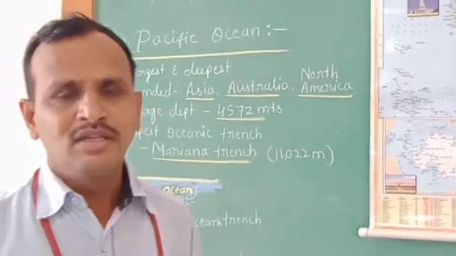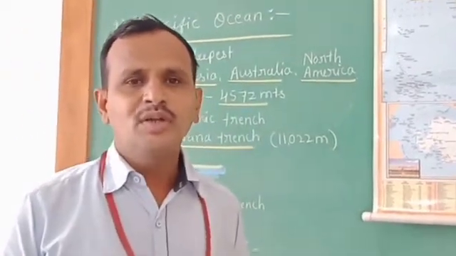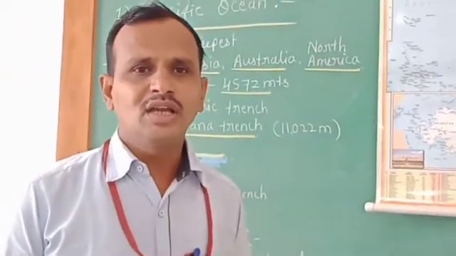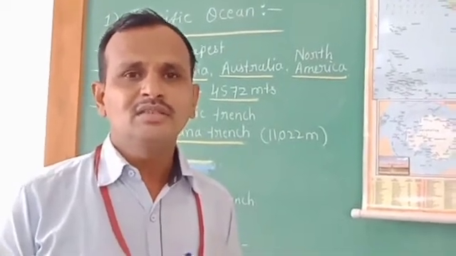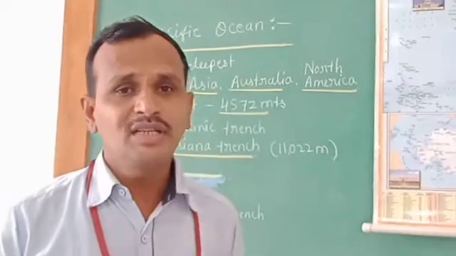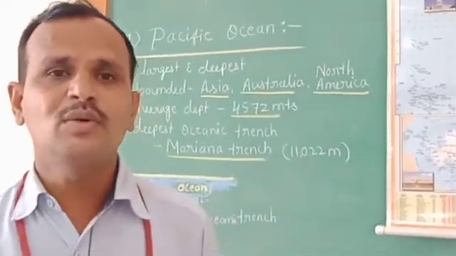Otherwise, it is the boundary of the land. The place where land meets the water is called a coastline.